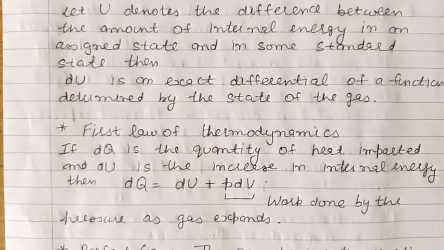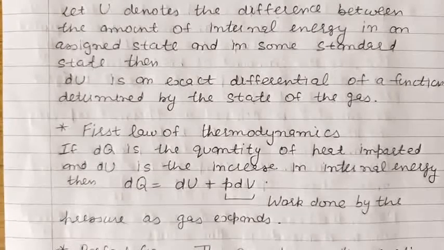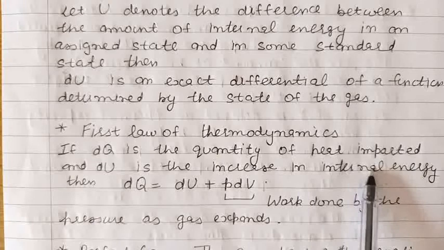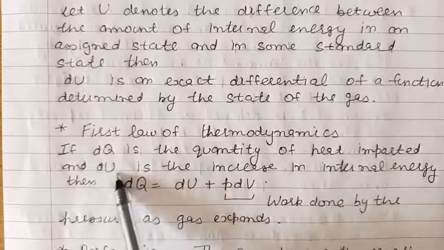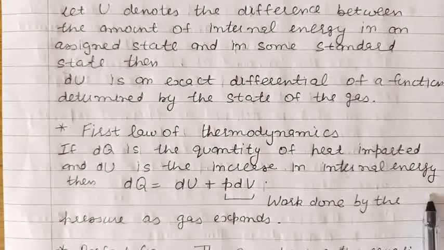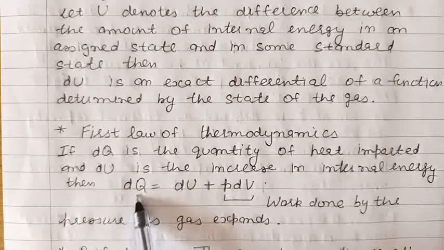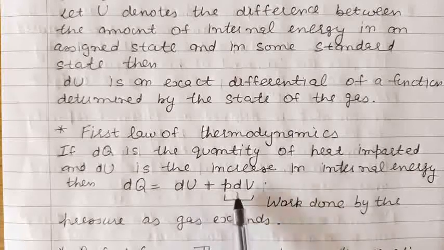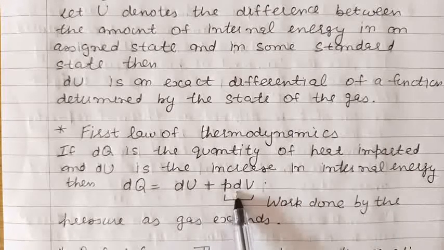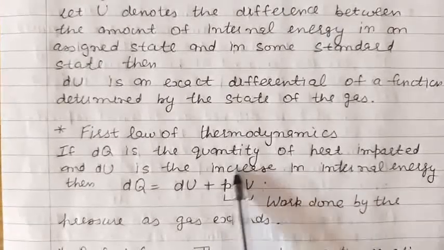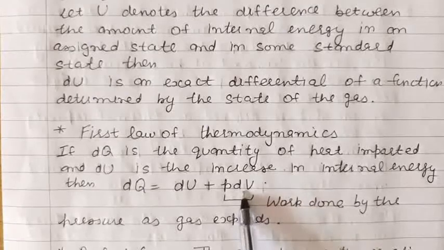Now let us define the first law of thermodynamics. According to the first law of thermodynamics, if dQ is the quantity of heat imparted, and due to this dU is the increase in the internal energy, then the quantity of heat imparted is equal to the increase in internal energy plus the work done by the pressure as the gas expands. This P into dV denotes the work done by the pressure as the gas expands.